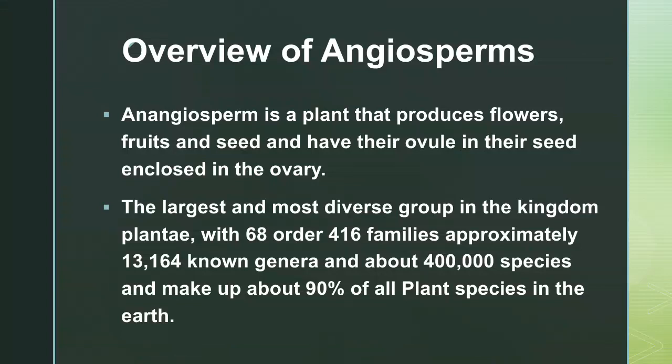Overview of angiosperms. An angiosperm is a plant that produces flowers, fruits and seeds, and has its ovule enclosed in the ovary. It is the largest and most diverse group in the kingdom Plantae, with 68 orders, 416 families, approximately 13,164 known genera, about 4 lakh species, and makes up about 90% of all plant species on this earth.